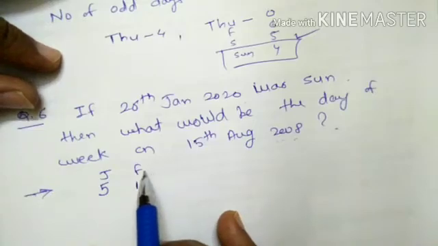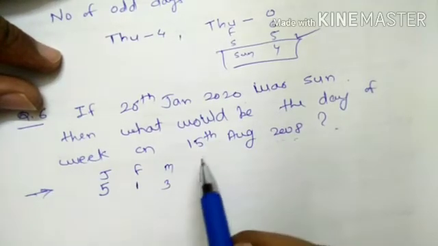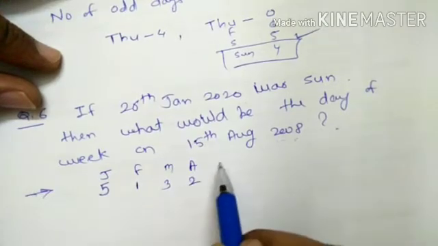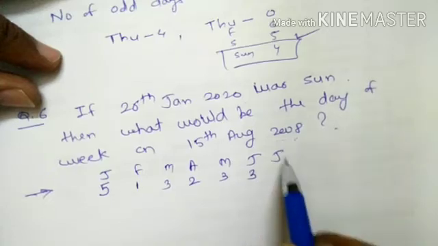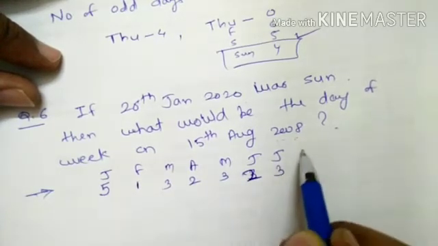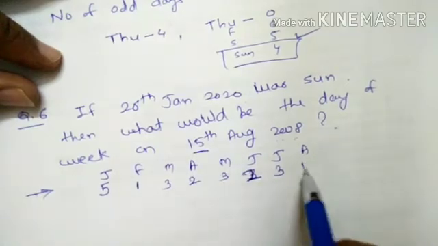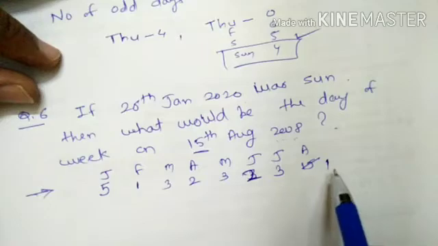After February, March 3 odd days, April 2 odd days, May 3, June 2 as there are 28 days, July 3 and August 15 means only 1 odd day, so here I cut and write 1.